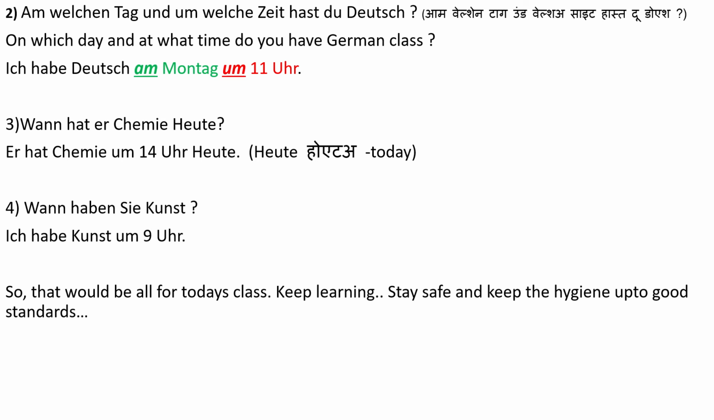Take one more example. Wann hat er Chemie heute? When does he have chemistry class today? Let's say the answer is that he has chemistry class at 2 o'clock in the afternoon, 2 p.m. So: Er hat Chemie 14 Uhr heute. Heute means today. The spelling is H-E-U-T-E, heute.